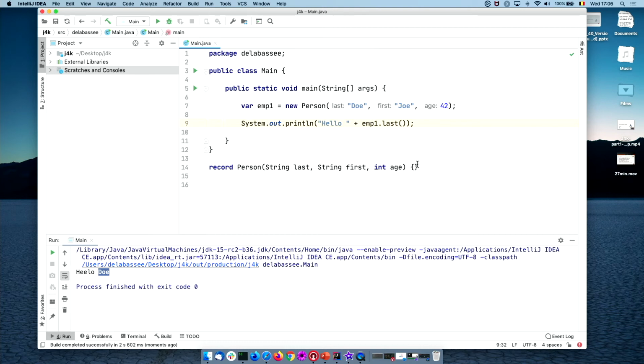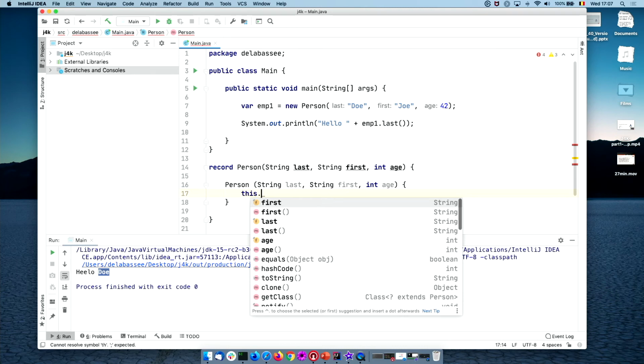Okay, what we can do, we can implement the canonical constructor. So Person, well, the arguments are pretty simple because it's the one from the record itself. So I'm lazy, I'm going to copy that.